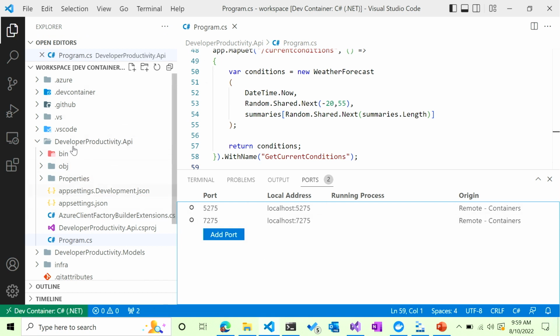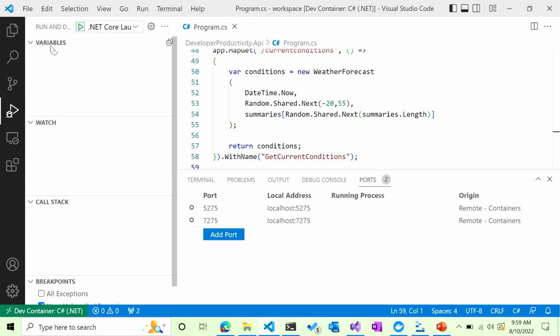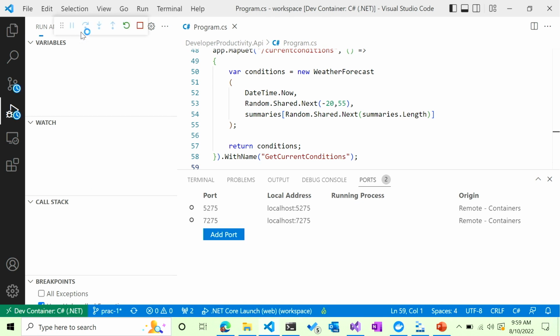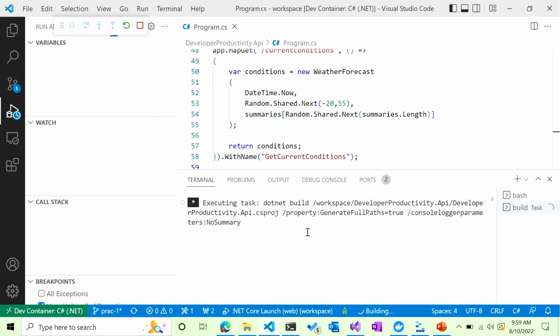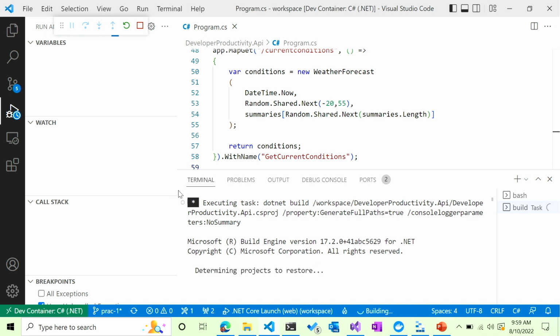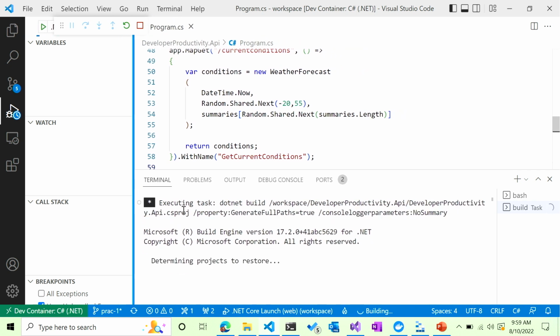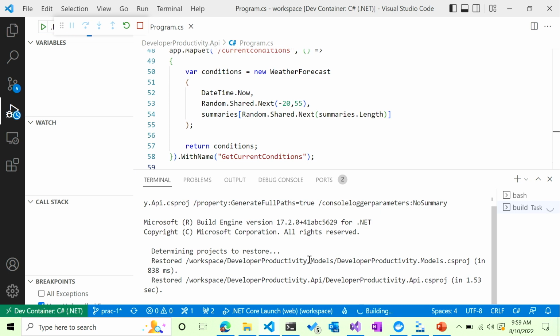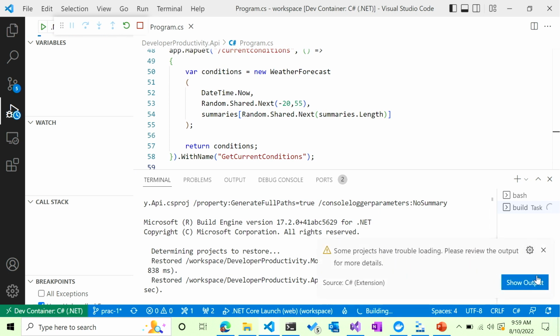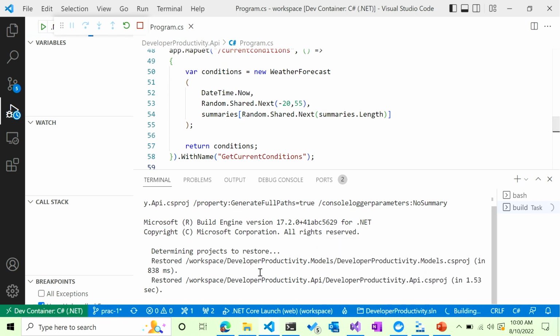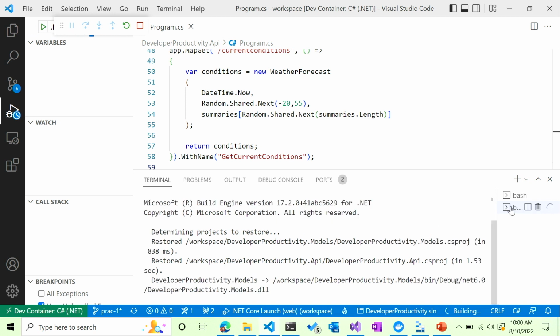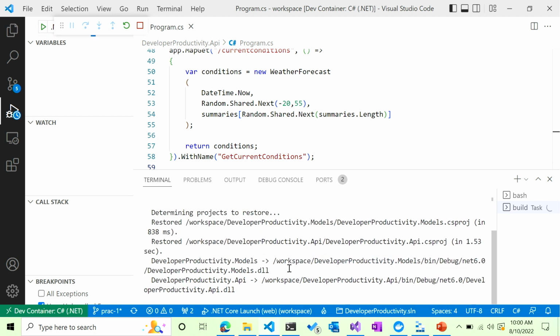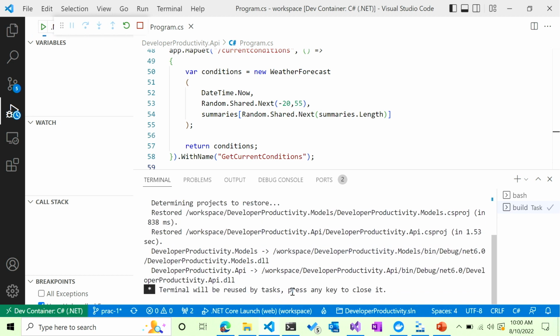And then what I can do is go to debug, launch the debug, and once it runs through, that's just an OmniSharp error. I have my build task running, and it's going to launch all the container, everything in here.